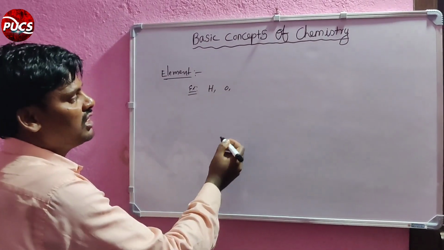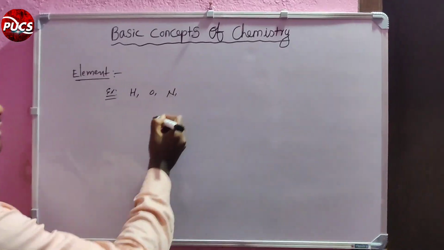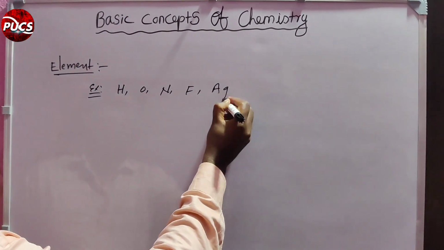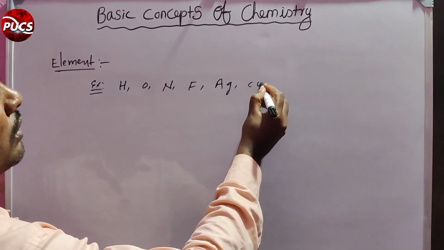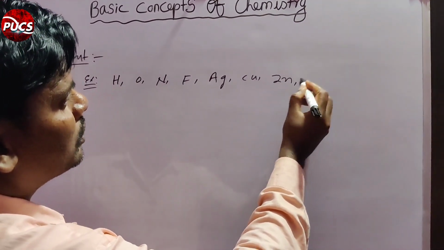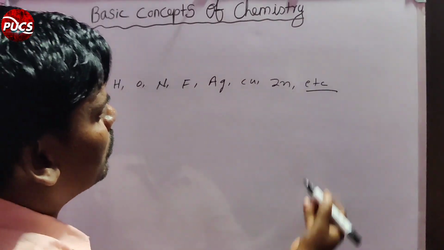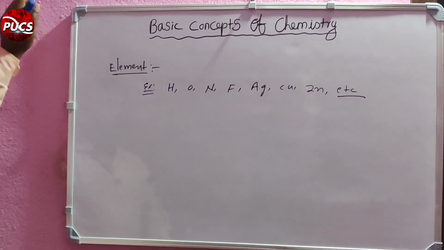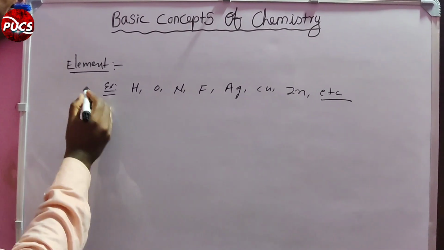Oxygen is an element. Nitrogen, fluorine, silver, copper and zinc, etc. These all are elements.